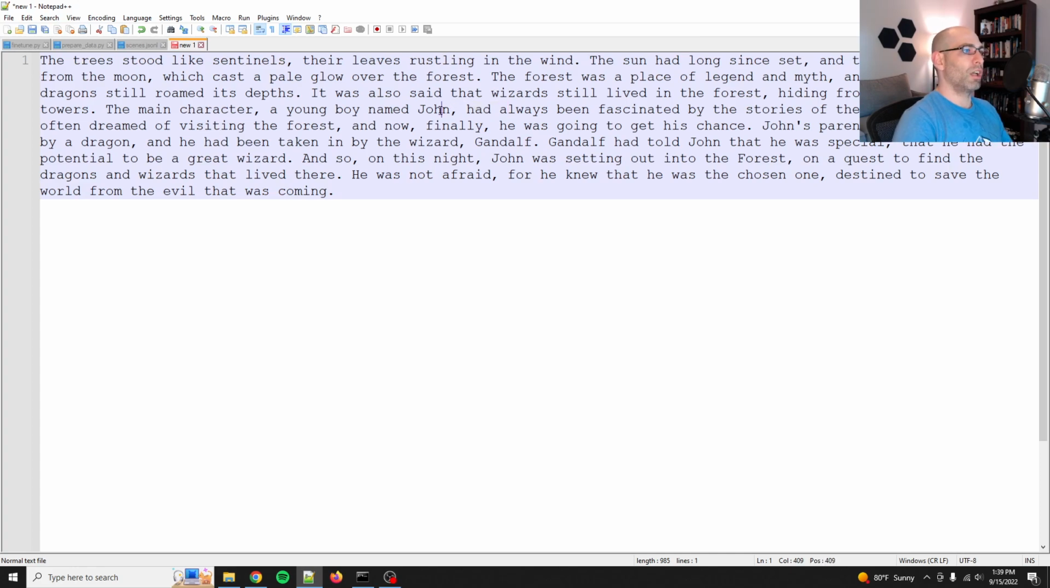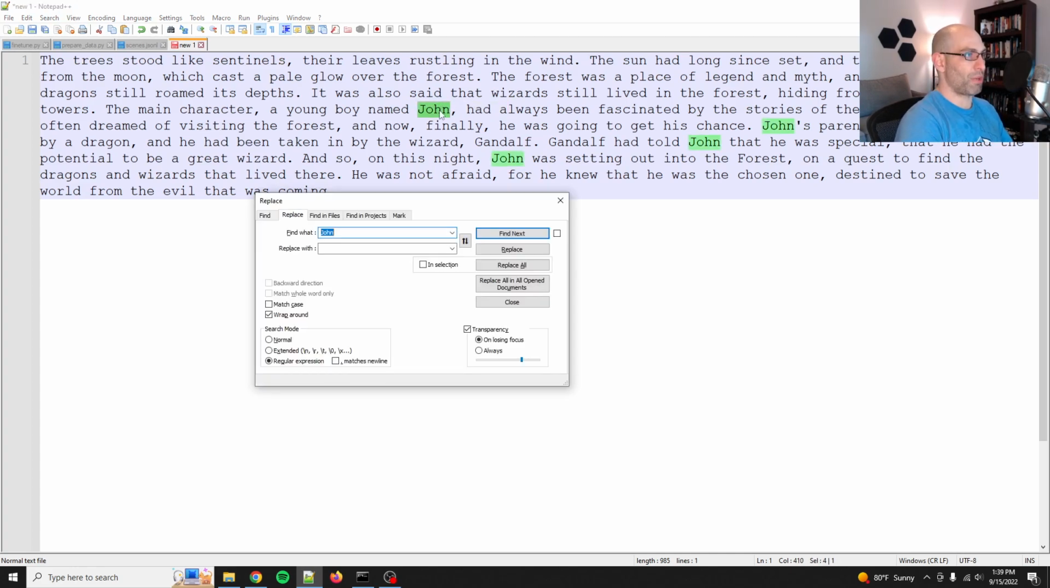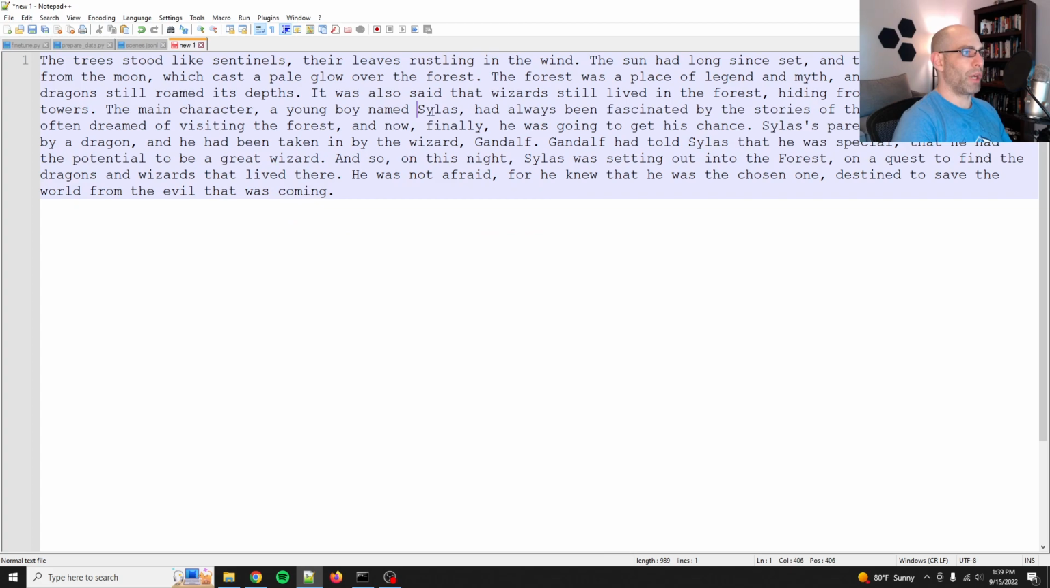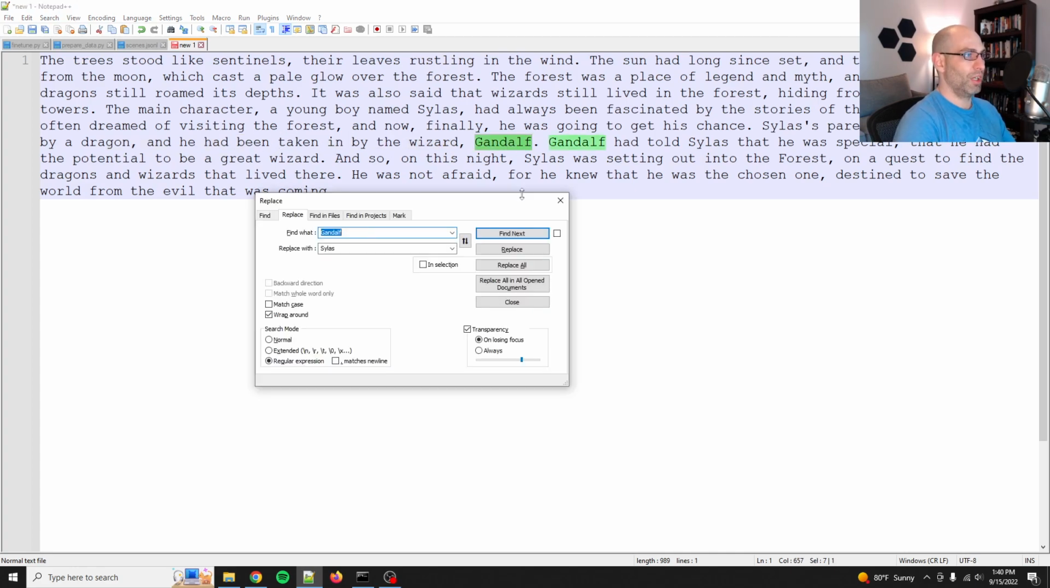So generic. Let's change this to something a little more spicy. We'll replace John with Silas. Silas had always been fascinated by the stories of the forest. He had often dreamed of visiting the forest, and now finally he was going to get his chance. Silas's parents had been killed by a dragon. Oh, that's exciting. And he had been taken in by the wizard Gandalf. We can't use Gandalf. We'll replace Gandalf with Kaizax. There we go. It's a good wizard name.